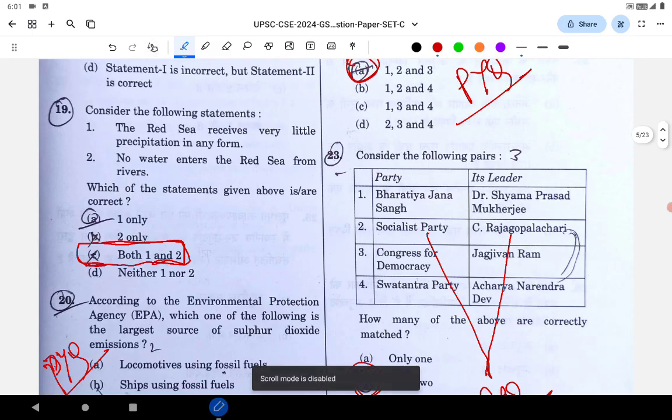Next is regarding the Red Sea. The Red Sea receives very little precipitation in any form. No water enters the Red Sea from the rivers. Both statements are correct, though many people will mark this wrong because of its extreme statement. Actually, it is a correct statement. Both are correct.